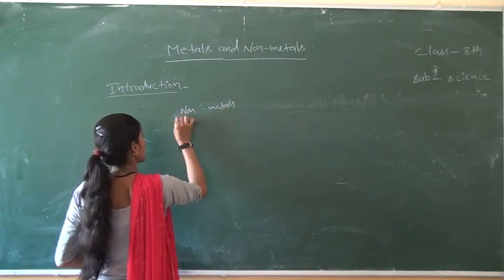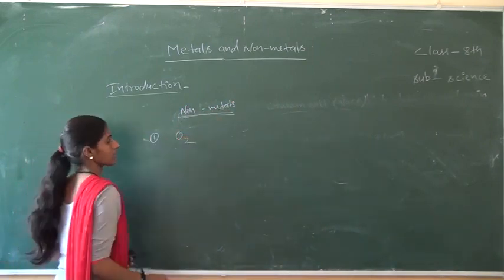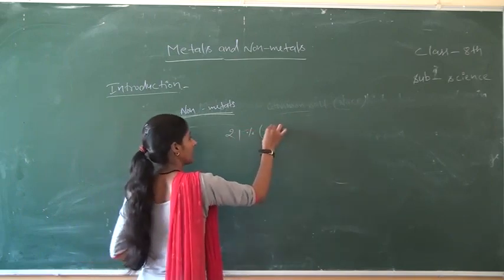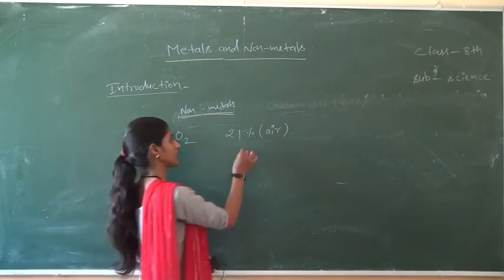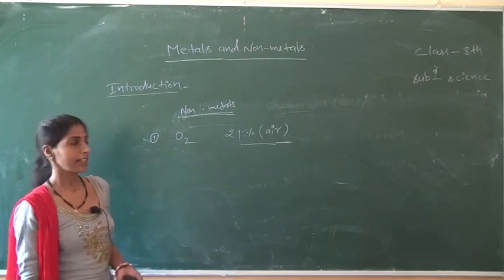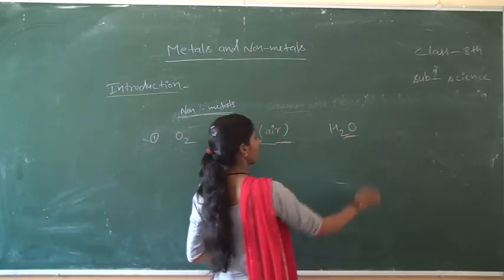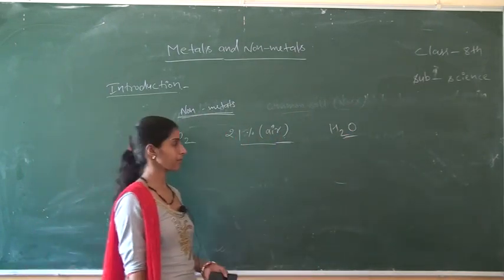After that, occurrence of non-metals. First one is oxygen. Oxygen is 21% available in our atmosphere in free state in air, and in combined state it exists in the form of water in Earth's crust.